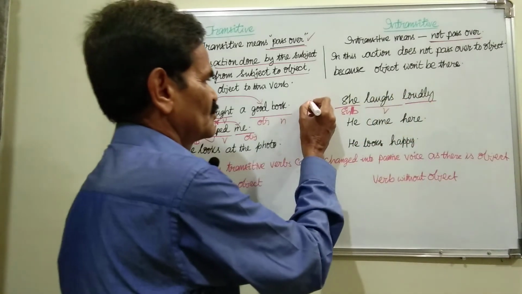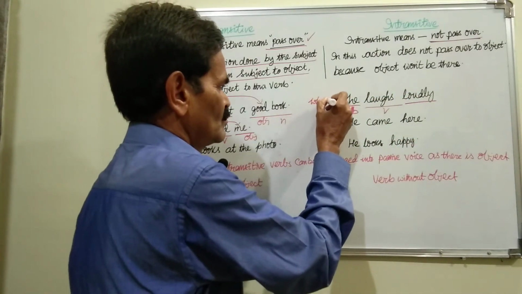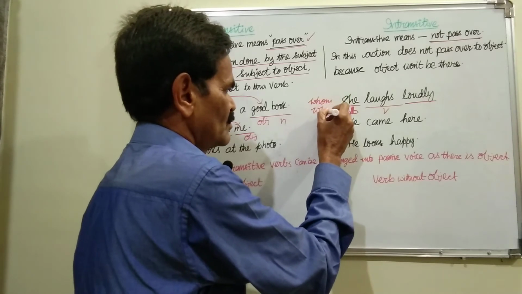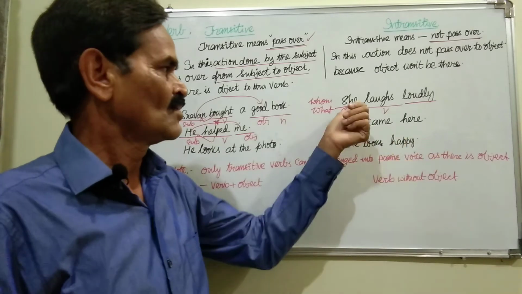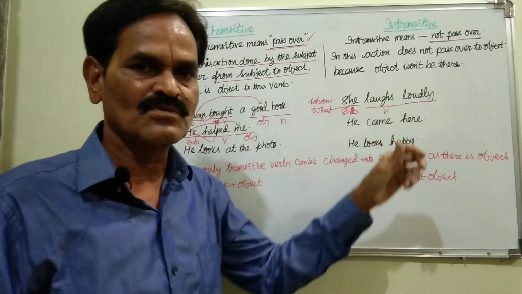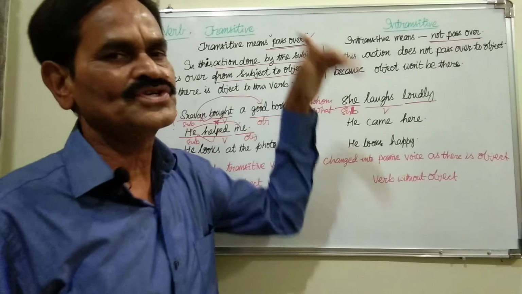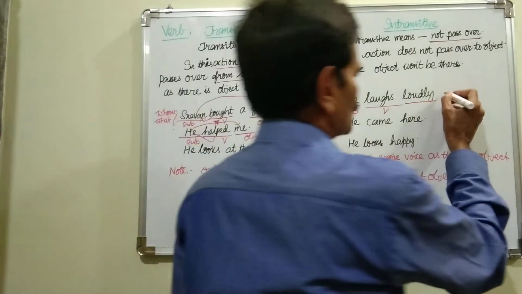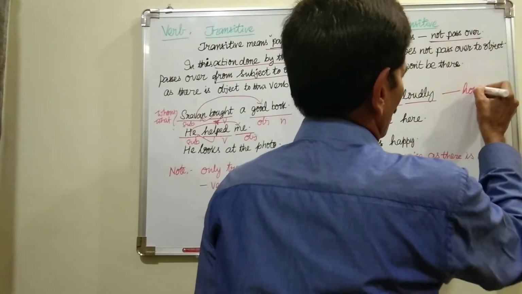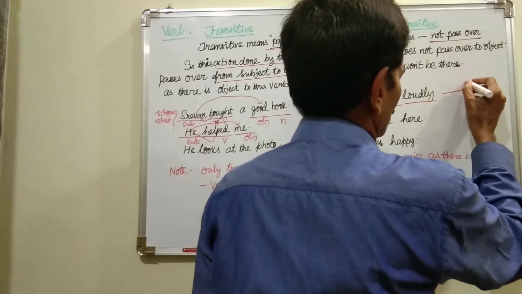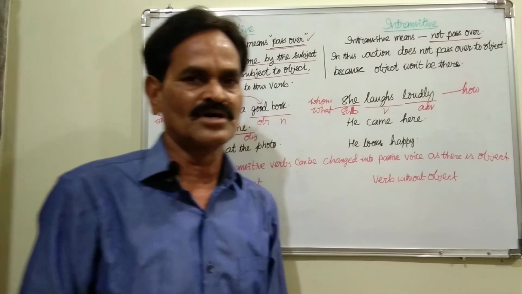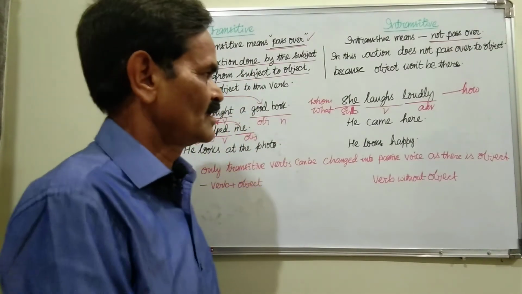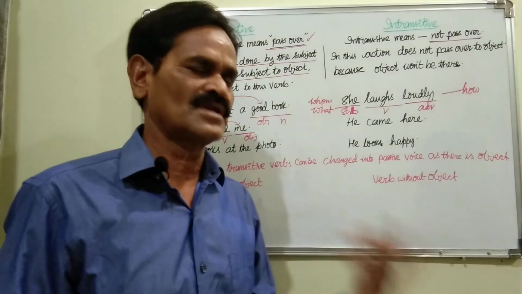Again we put a question with whom or what. What she laughs? No answer. Whom she laughs? No answer. How she laughs? Loudly. So this is the answer to how. So this is an adverb, an adverb of manner. What the kinds of adverbs are, we will see later on.